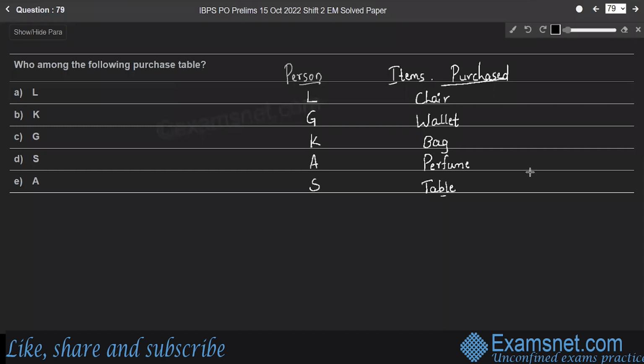Question 79. Who among the following purchases the table? Here, person S purchases the table. Therefore, option D is the right answer.